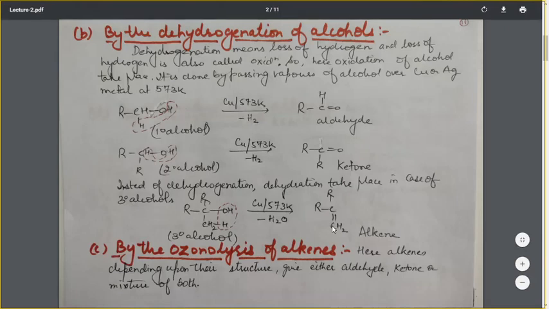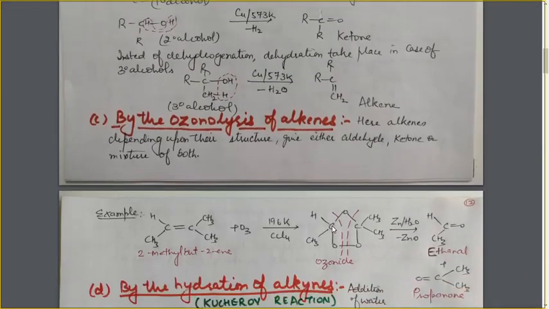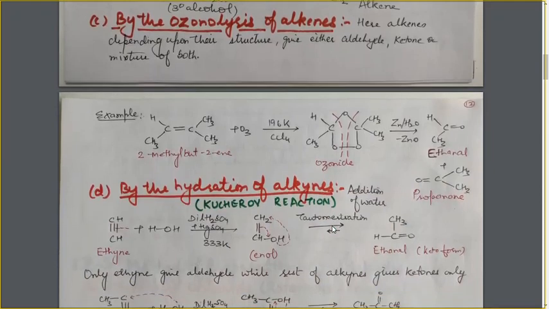The next method is by the ozonolysis of alkenes. During this ozonolysis, the alkene molecule undergoes breaking to give either ketone or aldehyde, or can be both, depending upon the structure of the starting alkene. That means the alkene which is undergoing the ozonolysis reaction can give rise to both aldehydes and ketones depending upon its structure. Let's take an example.